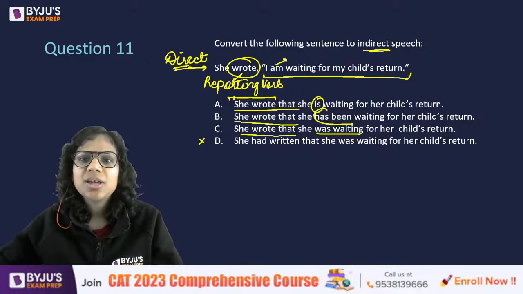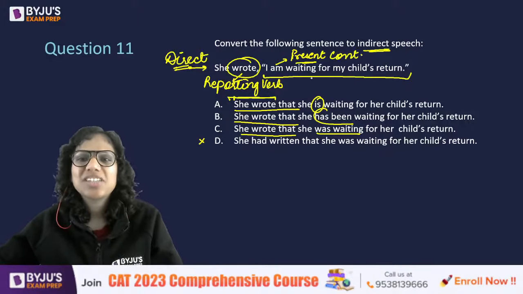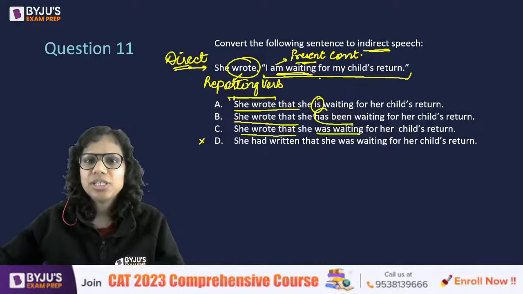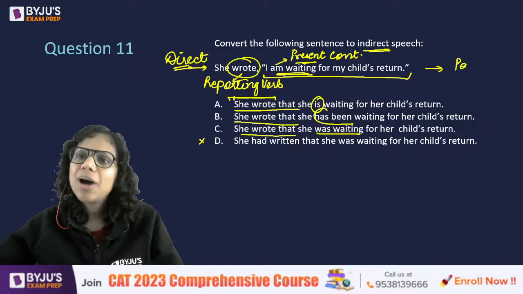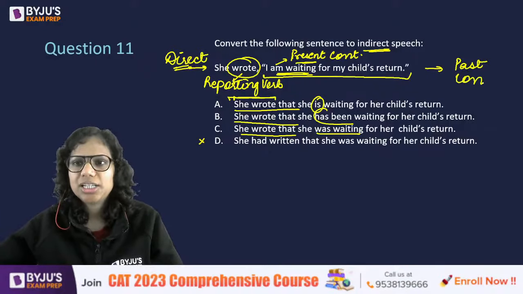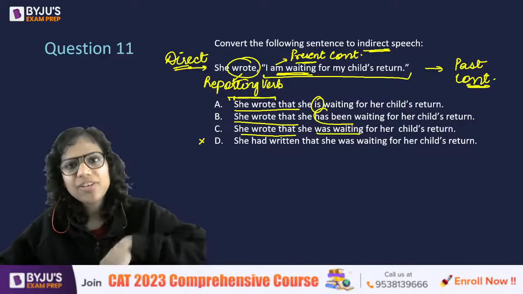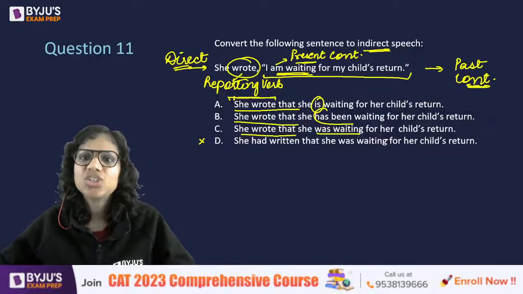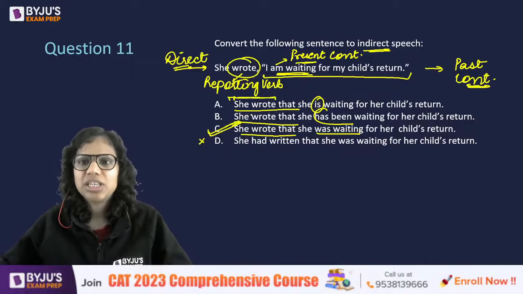She wrote that she is, has been, was. First of all, this is present continuous. I am waiting. So present continuous in direct speech changes to past continuous in indirect speech. So she wrote that day that I am waiting. So today when you report it, you'll say she wrote that she was waiting for her child's return. So C is going to be the answer here.